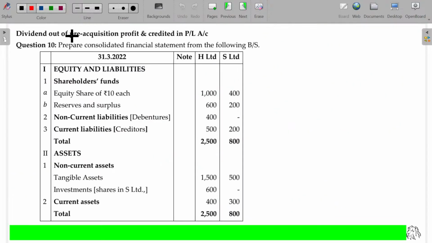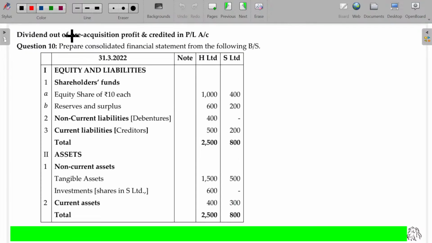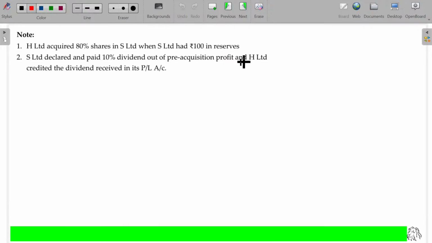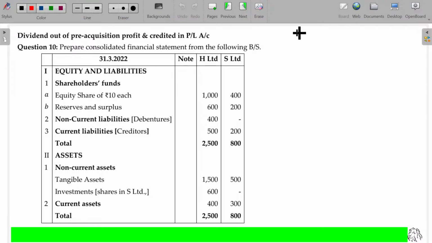Now, question number 10. Prepare consolidated financial statement from the following balance sheet. H Limited acquired 80% shares when S Limited had 100 rupees in reserves. So, holding status being 80% and 20%.